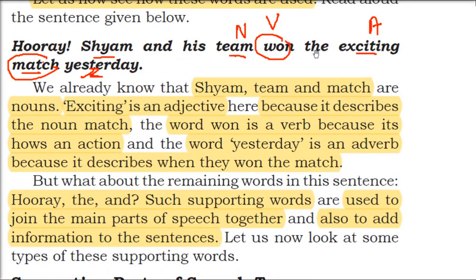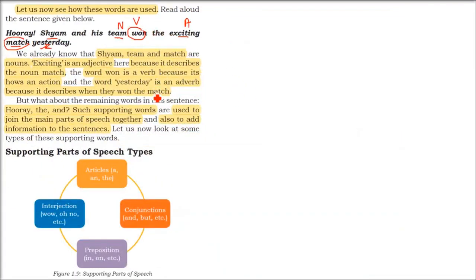Now we talked about all the content words here, but we didn't talk about and, we didn't talk about the, we didn't talk about hooray. What are these? These are called supporting words. These are basically used to join the main parts of speech together, adding to the information of the sentence. So these are the supporting parts of speech.